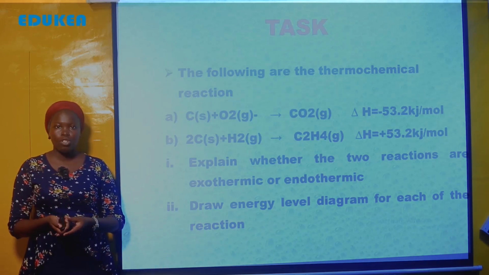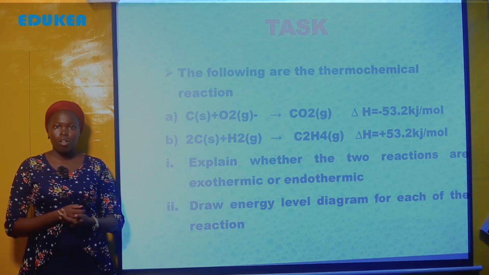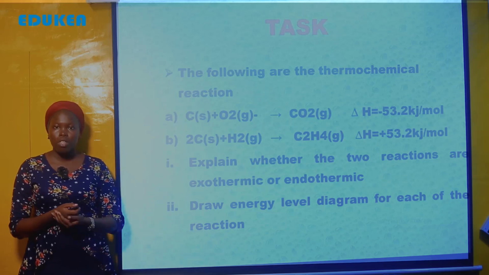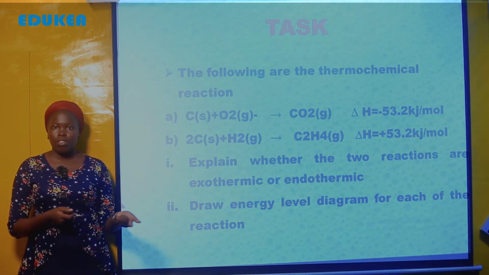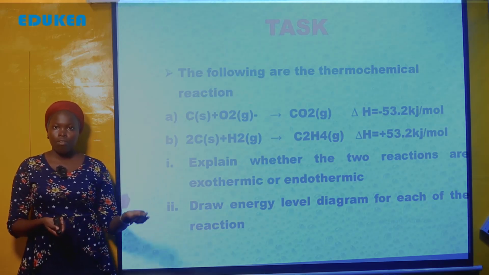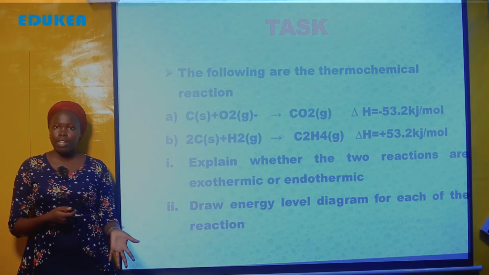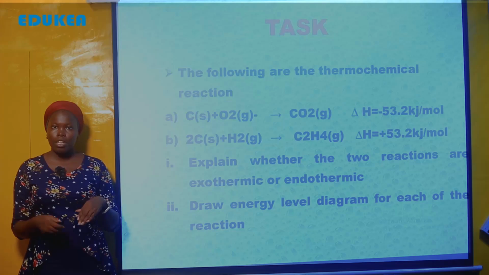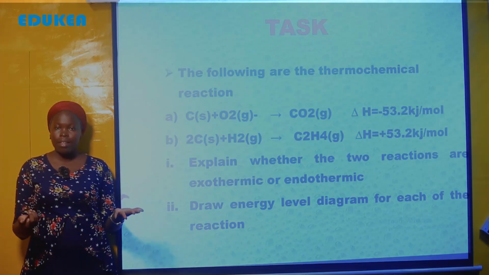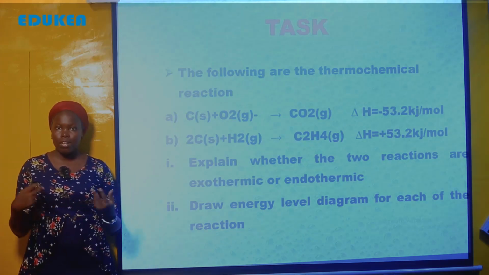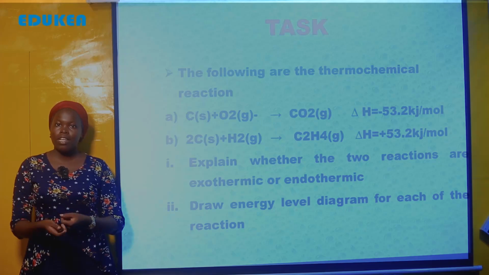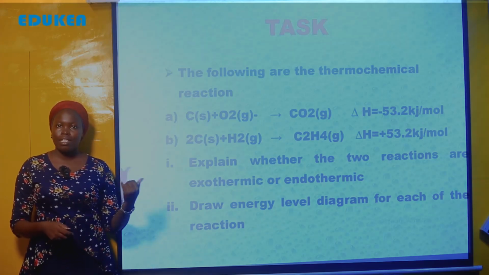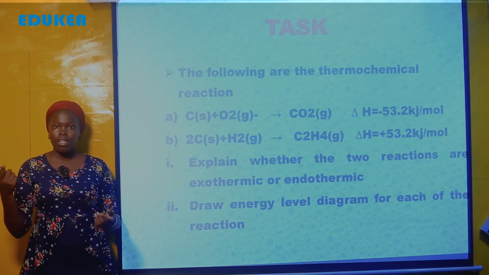We have already seen the difference also between the two, that in endothermic reaction, the heat content of product is higher than that of the reactants, while in exothermic reaction, the heat content of reactant is higher than that of the product. And in endothermic reaction, the heat is gained from the surrounding, and in exothermic reaction, the heat is lost to the surrounding. Now, here there is a test for you, my students.